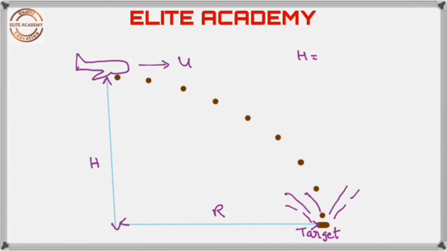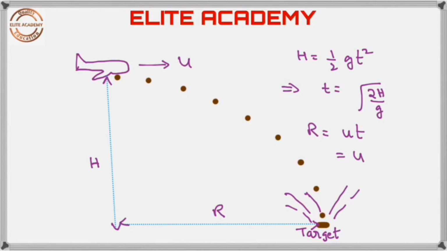Then the height of the plane h is equal to half g t square, which implies t is equal to root of 2h by g. This is the time taken by the bomb to fall on the target, and R is equal to u into t. So you get R equal to u into root of 2h by g. So this is the horizontal displacement R. These are the formulae for h and R.